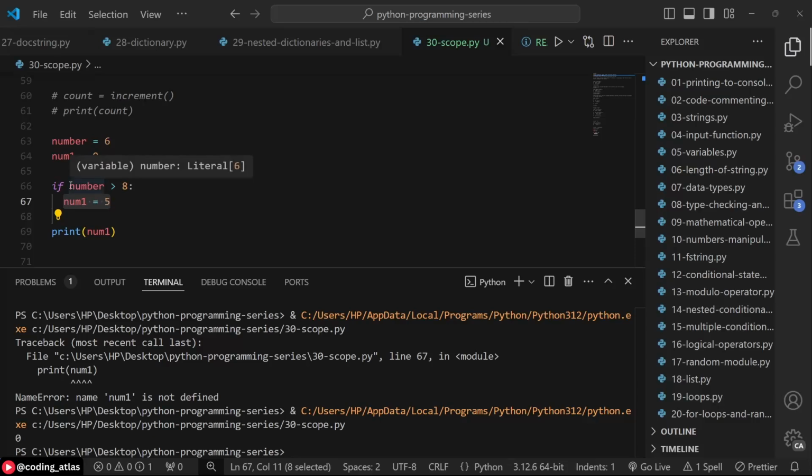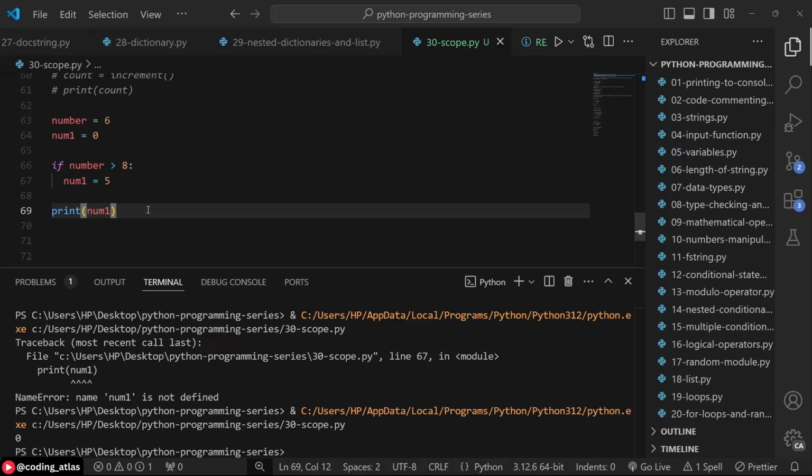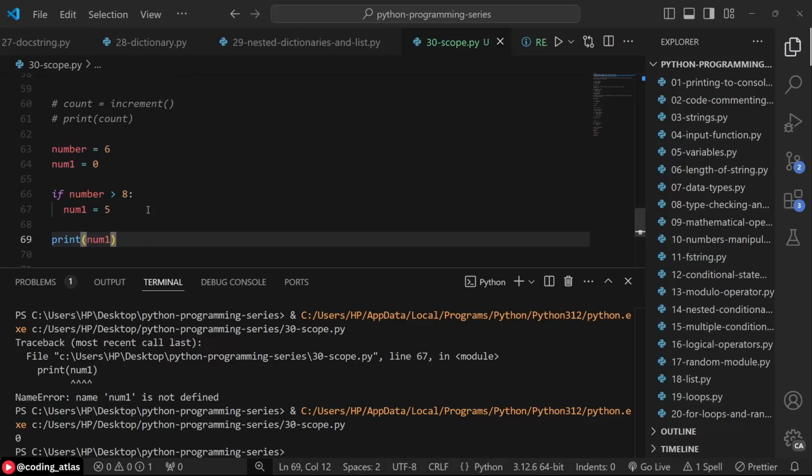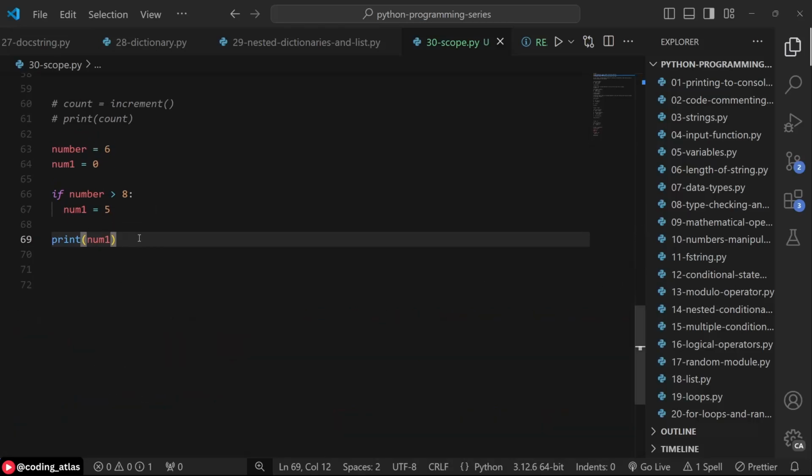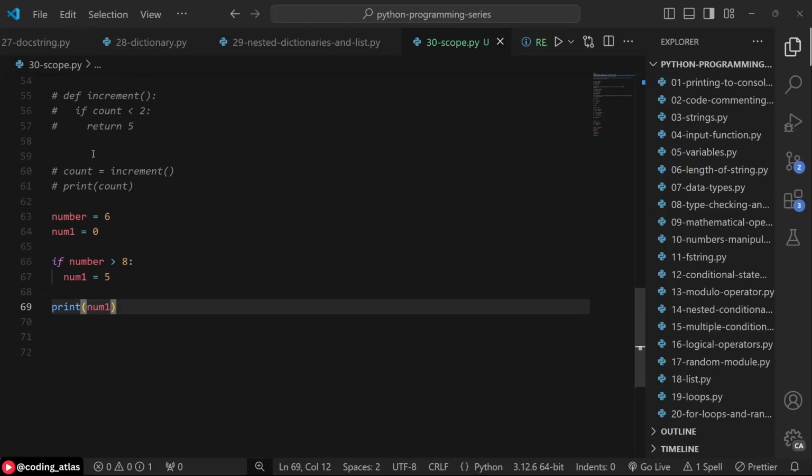But if the condition is not true, this line of code will not be executed and you are going to run into a name error. To prevent that, you can create an escape plan at the top level. Before we round up this video, there's one more thing I want to bring to your notice. Variables can only be accessed after they've been defined. You cannot access a variable that has not been defined. Just as we have here, let's comment this out.